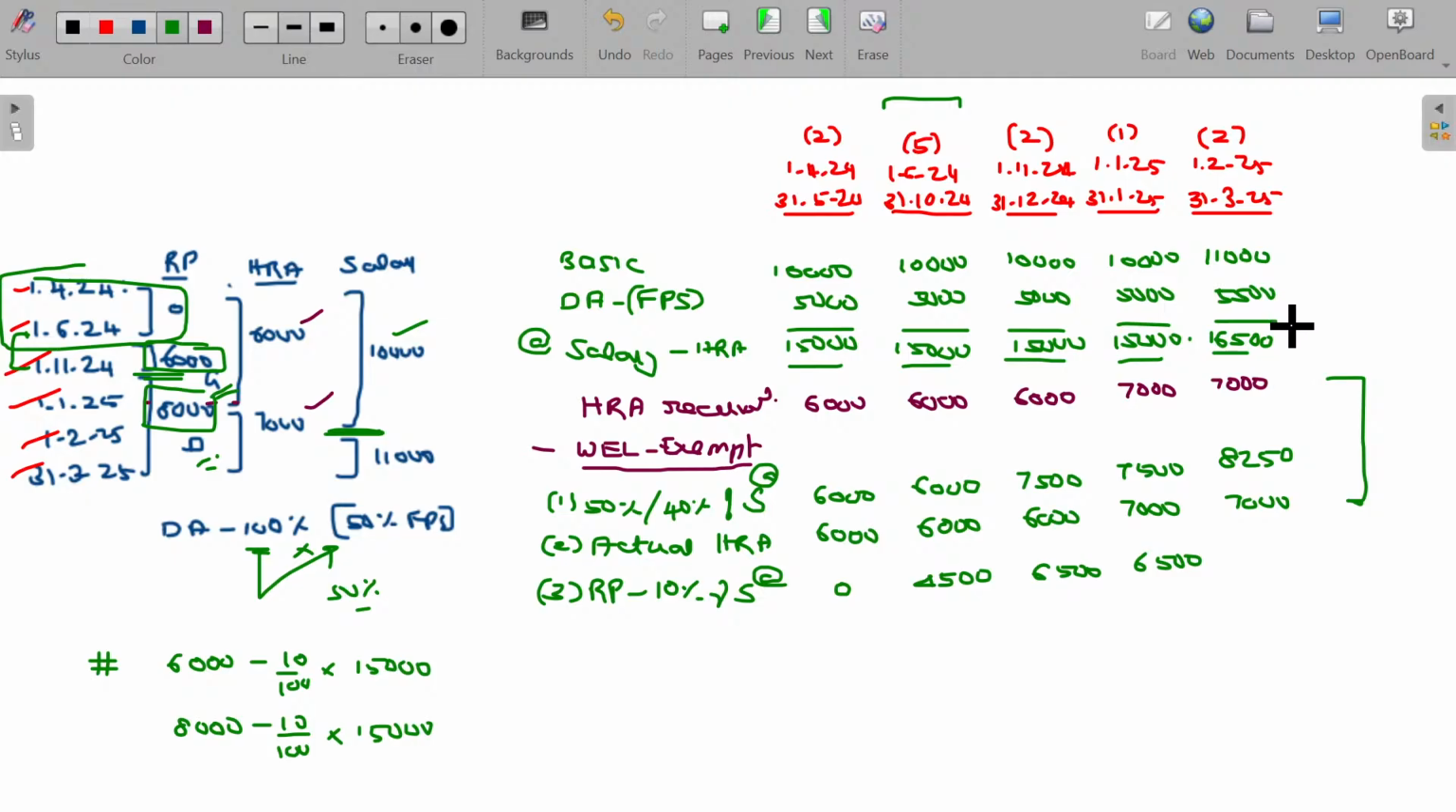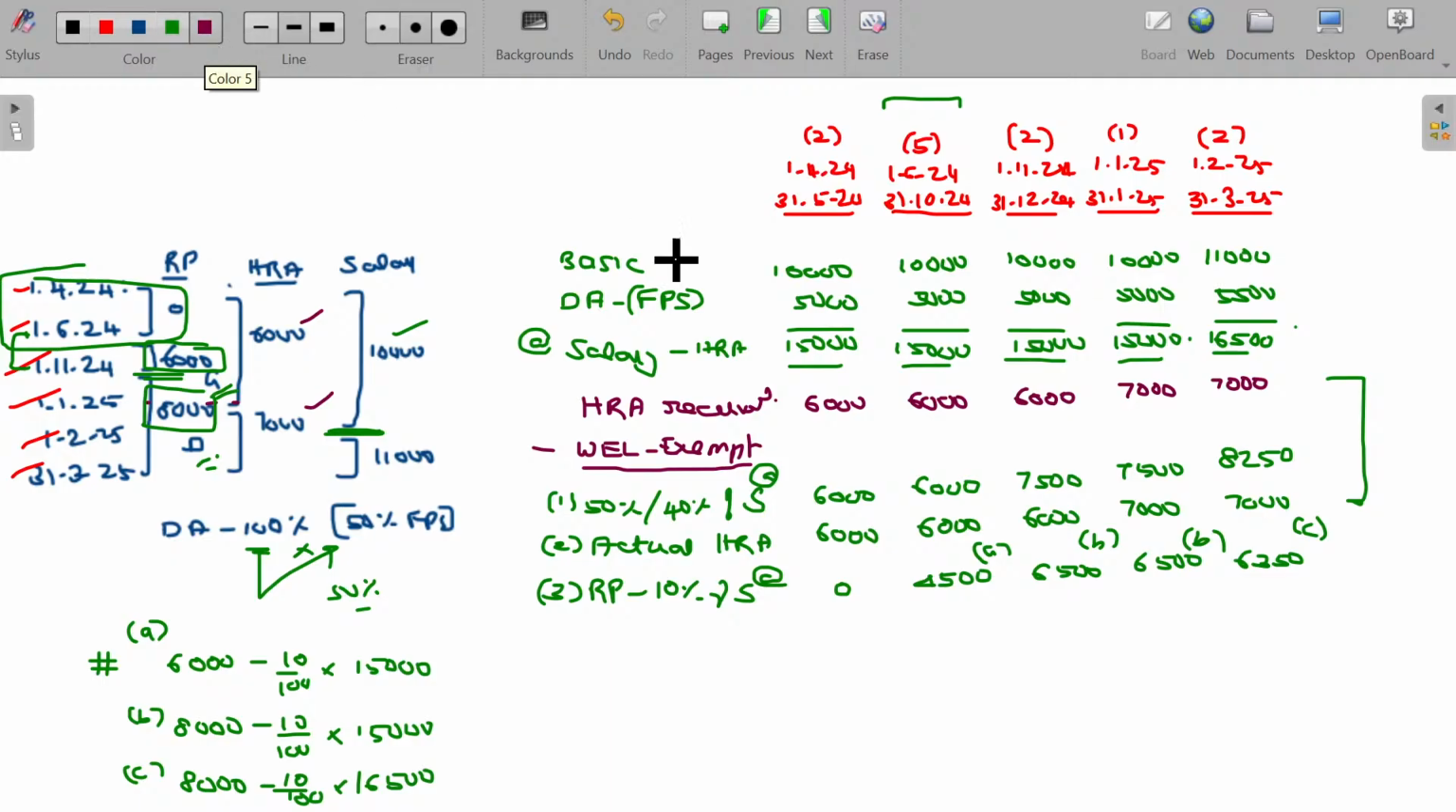The last case, the salary is increased to 16,500. So 8,000 minus 10% of salary for the last block. A, then B, the last one being 16,500. 1,650 is subtracted, so 6,350. So C. I have given the calculation separately.